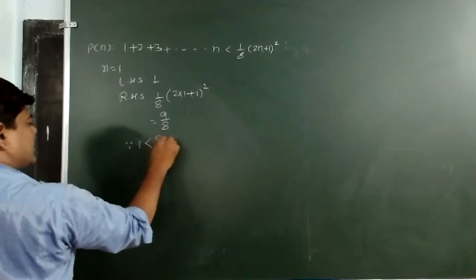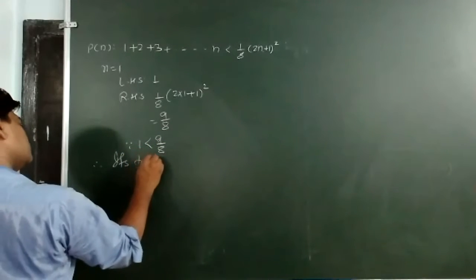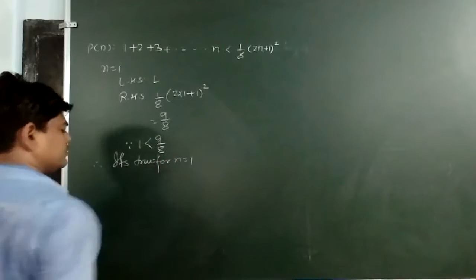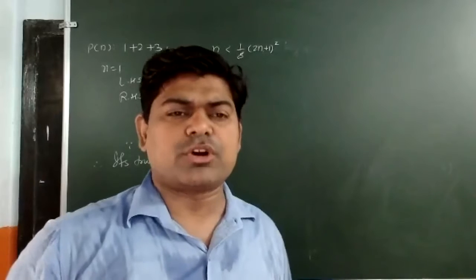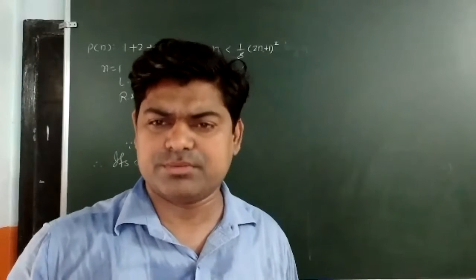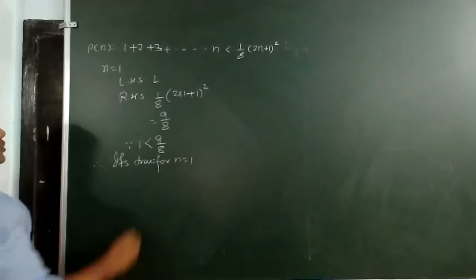1 is less than 9 upon 8, therefore I can say it's true for n is equal to 9. First step is over. Now in second step, what should I do? I'll assume that it is true for n is equal to m, as we have done previously.